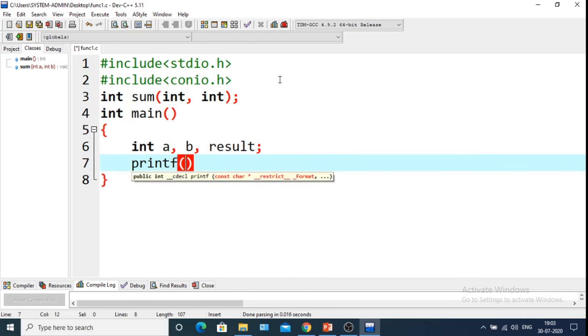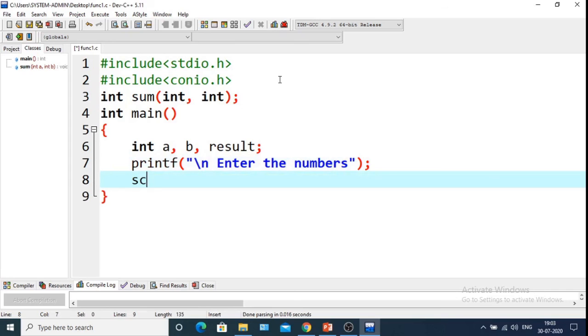So within the printf, scanf percentage d percentage d, comma ampersand a, ampersand b.